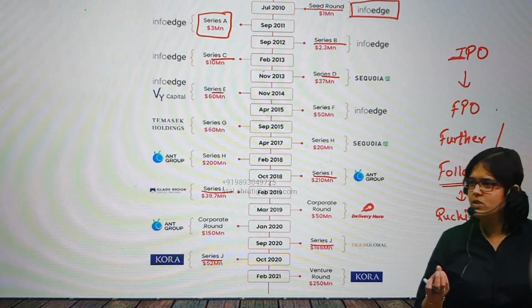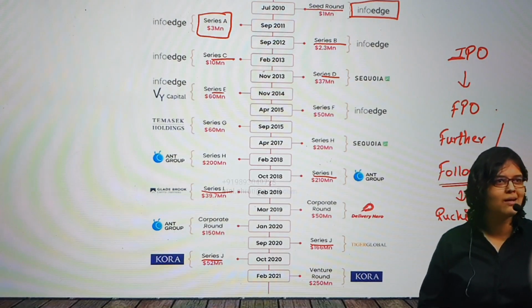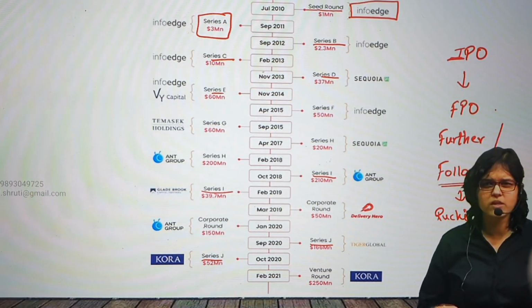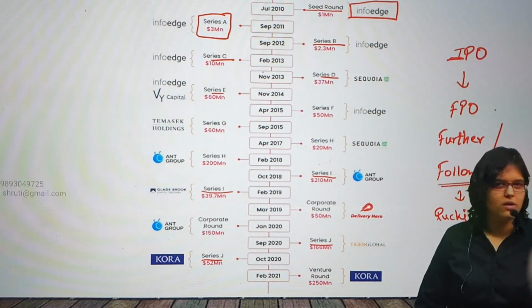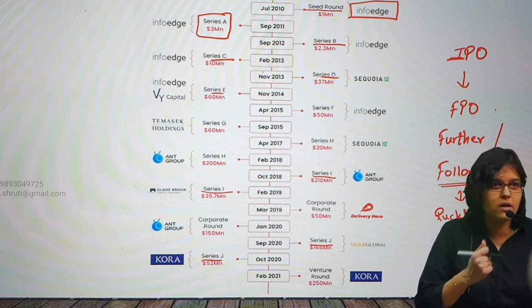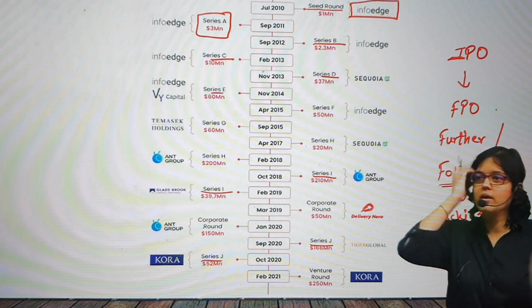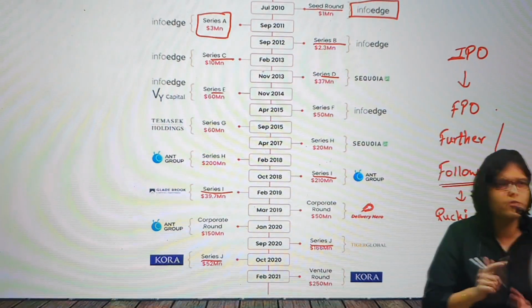How much stake was left with the promoter after so much sale? Diluted so much that, if I'm not mistaken, promoter stake went down below 5% also. We'll check the shareholding capital if you want, but it was that low. Many times people say that if the promoter has more than 50%, we would love that situation. Otherwise, it will be held under a professionally managed company. That is also not bad. It will be a different category.